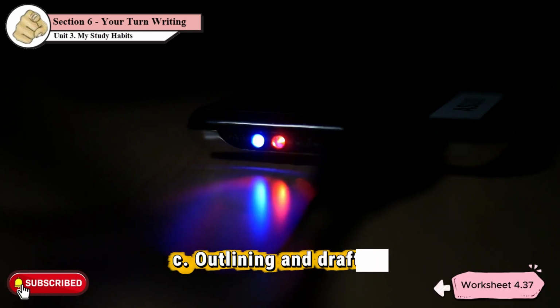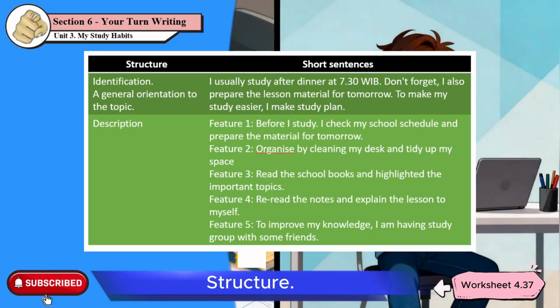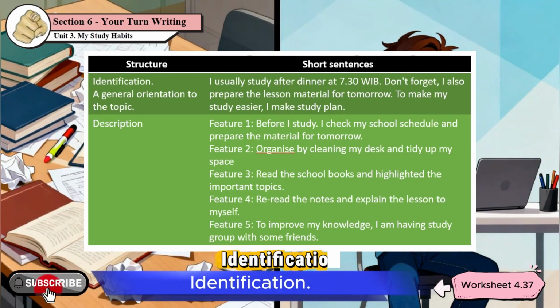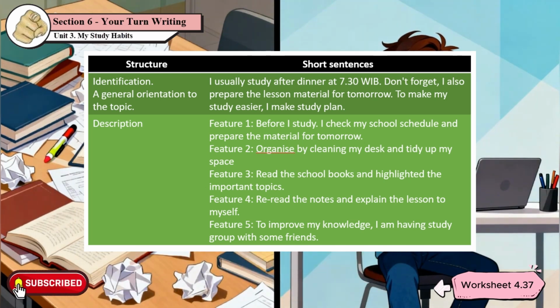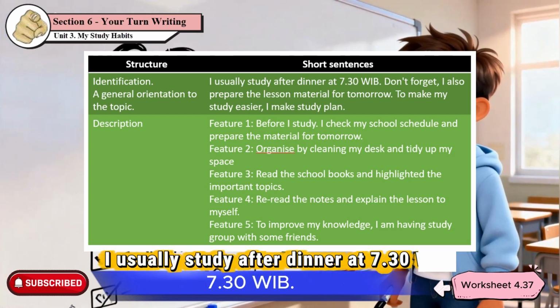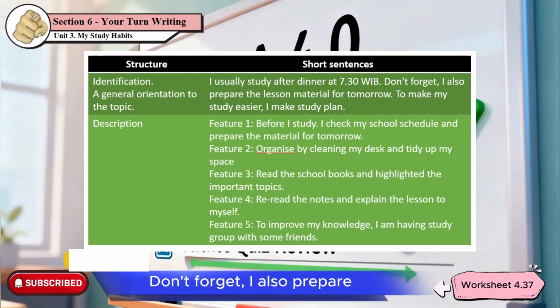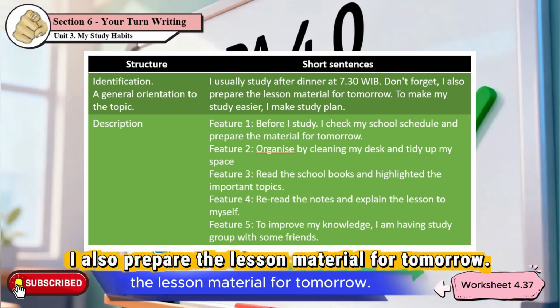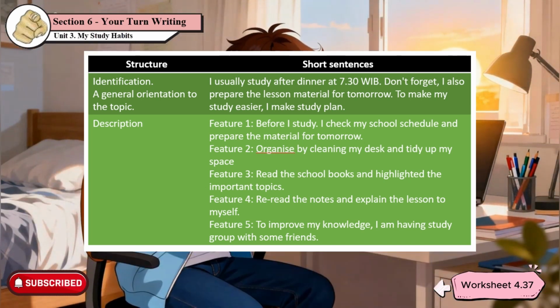C. Outlining and drafting. Structure. Identification. A general orientation to the topic. Short sentences. I usually study after dinner at 7.30 WIB. Don't forget, I also prepare the lesson material for tomorrow. To make my study easier, I make study plan.